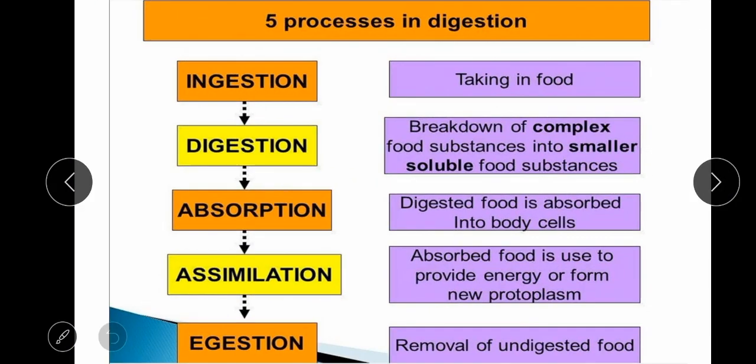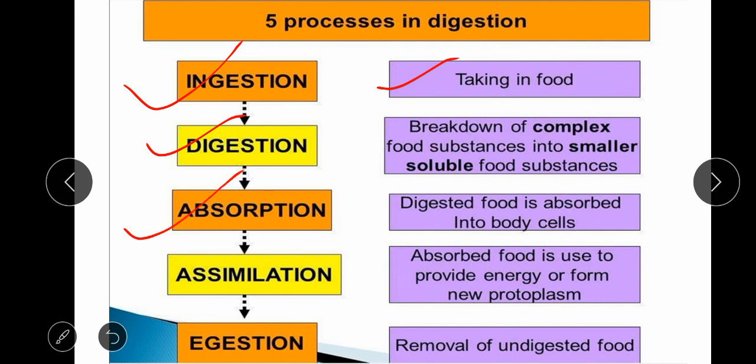Hence, we read here about the 5 processes in the whole digestive system. The first word, ingestion: taking of food. Second word, digestion: breakdown of complex food substances into smaller soluble food substances.